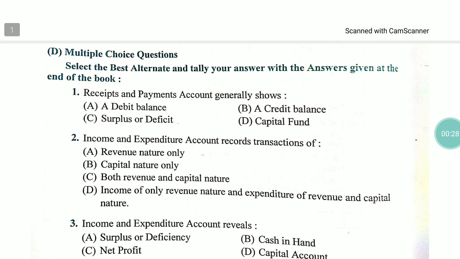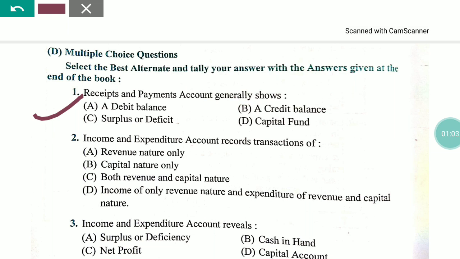So the first multiple choice question of NPO is, the receipt and payment account generally shows. Receipt and payment account generally क्या show करता है? The first option is a debit balance, second credit balance, third surplus or deficit, or fourth capital fund. So its right answer is it shows a debit balance. Receipt and payment account always shows a debit balance.